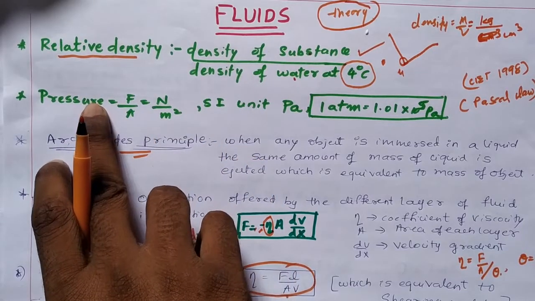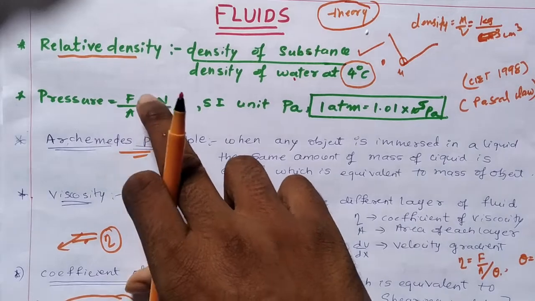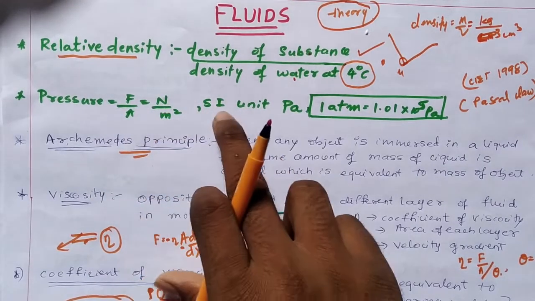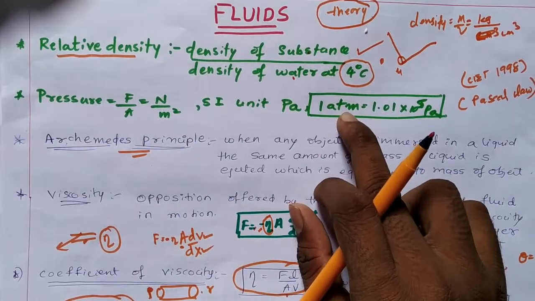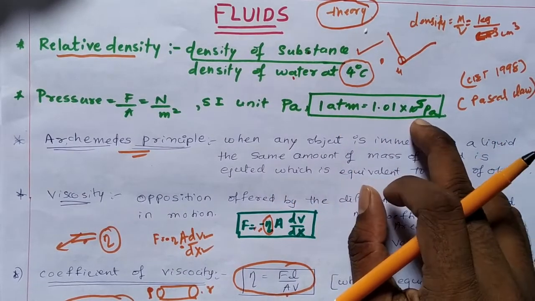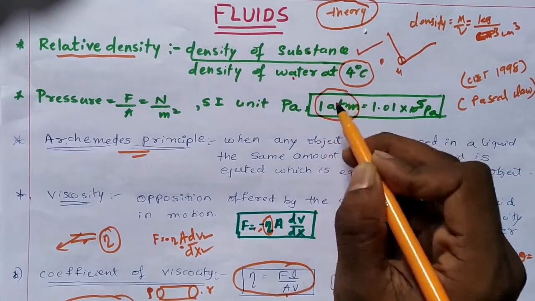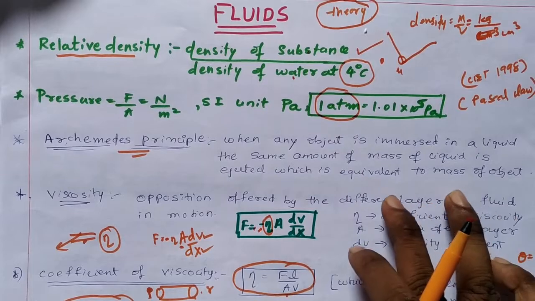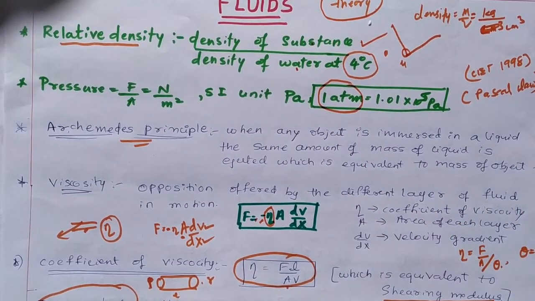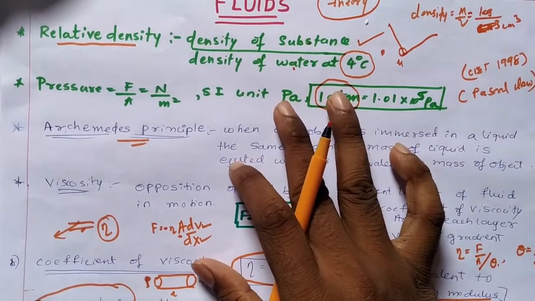Okay. Next, let us move on to pressure. Pressure is nothing but another name for stress. Pressure is force by area. SI unit is Newton per meter square, which is Pascal. 1 atm of pressure is equal to approximately 1 into 10 to the power of 5 Pascal. Atm is a unit for pressure that you have seen in chemistry, that is standard temperature and atmospheric pressure conditions. Okay, atm is one atmospheric pressure.